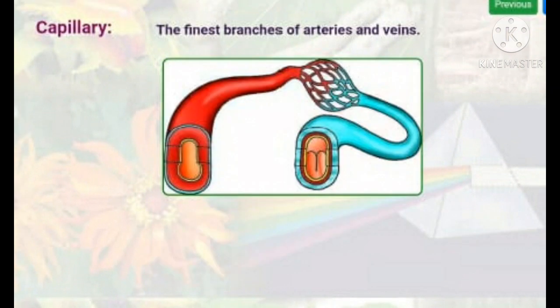Capillary, the finest branches of arteries and veins. These are called capillaries. Capillaries help in the exchange of materials between blood and the body cells. Children, you can see here the artery divided into many times very fine tubules, and these fine tubules are called capillaries. And then these capillaries join together to form the vein.